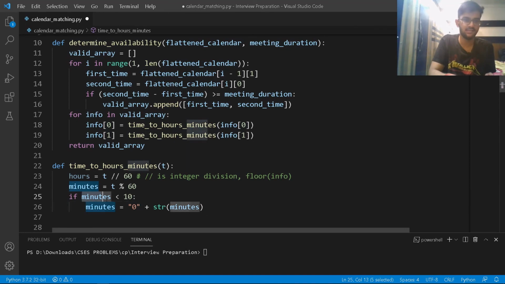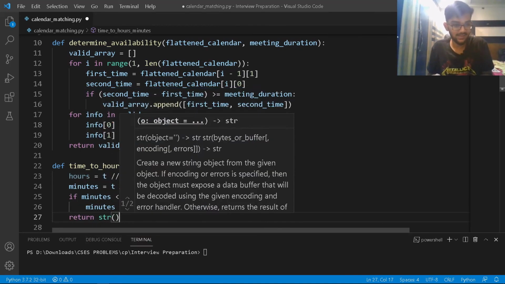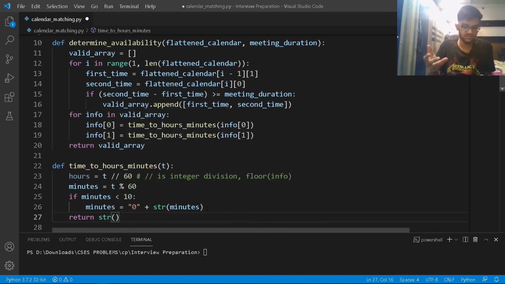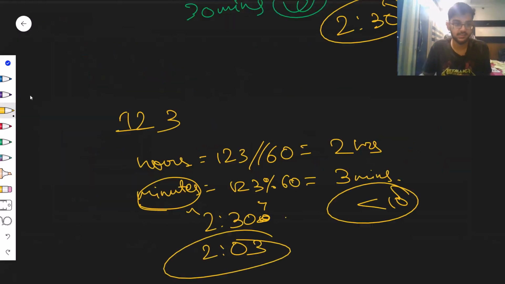So that's what it's taking into consideration. So if minutes, for example, is 5, is 5 less than 10? Yes. So minutes is going to be 0 and 5, right? That's what I'm trying to do here. And then I can just simply return str, so that's type conversion here. Hours plus a colon symbol here plus str of minutes, right? And hey, we are done with the entire code here. I'll just try to highlight something here.